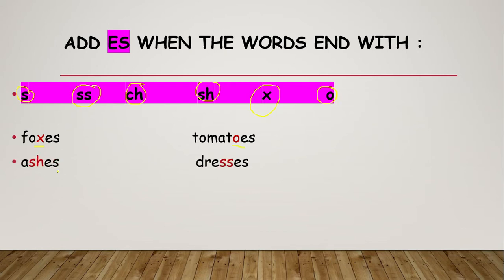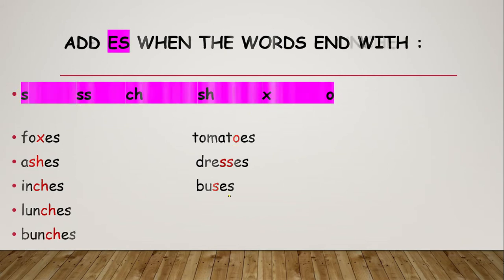Ash, ashes. Dress, dresses. We have double s. It's nonsense to add another s for the word dresses, so should it end with 3 s? No, it doesn't make any sense. Inch, inches. Bus, buses. Lunch, lunches. And bunch, bunches.